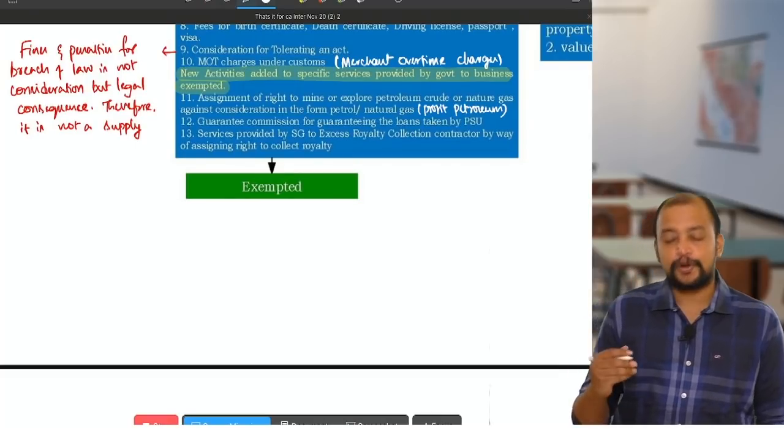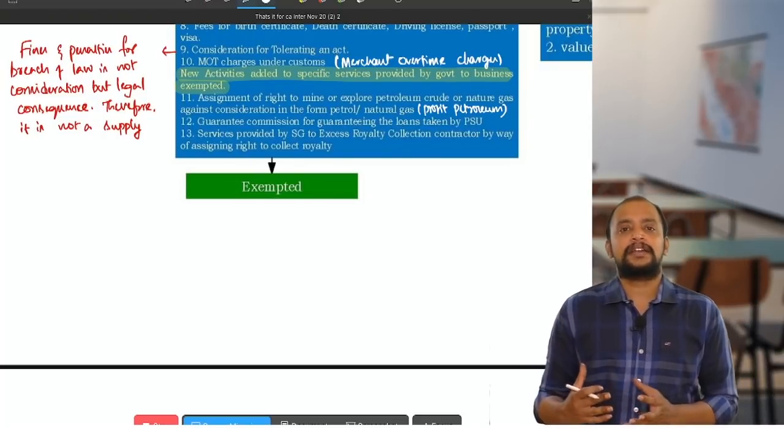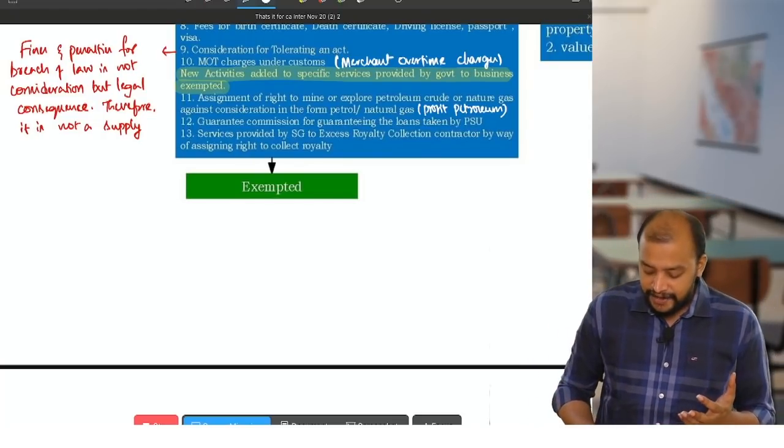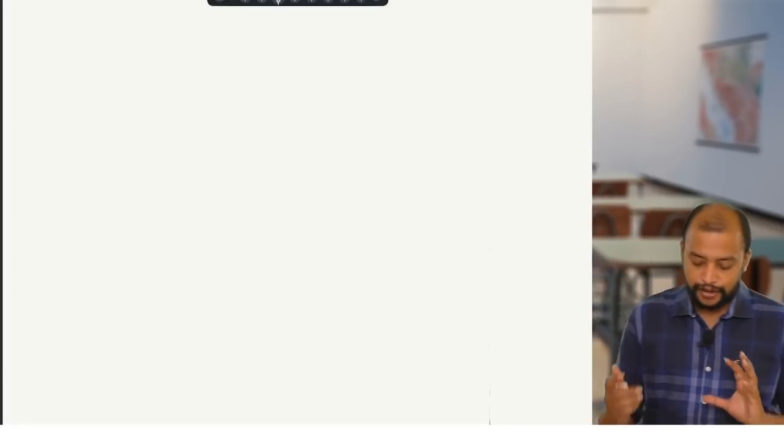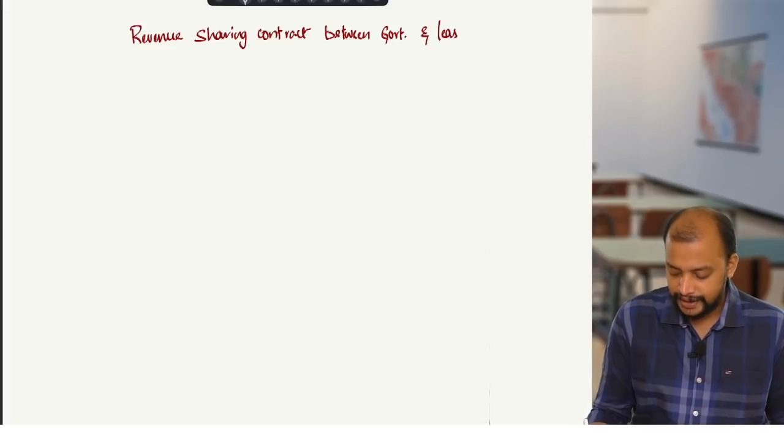So what is this profit petroleum, sir? So listen. There will be a revenue sharing contract between government and the leaseholders. Who are leaseholders? Please concentrate. I am discussing now about the revenue sharing contract between government and leaseholders.